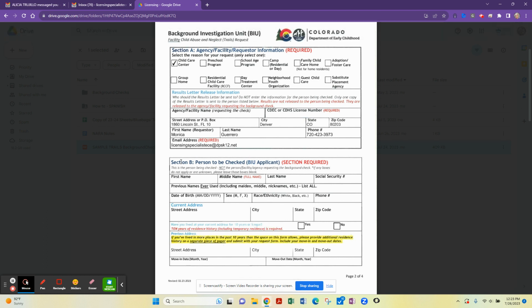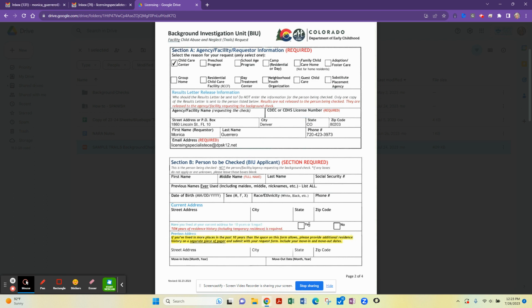Section B is asking for your personal information. Please complete all the fields that are relevant to your information. I do want to point out this question here that is often missed, which reads, have you lived at your current address for 10 years or longer? 10 years of residence history, including temporary residence, is required.